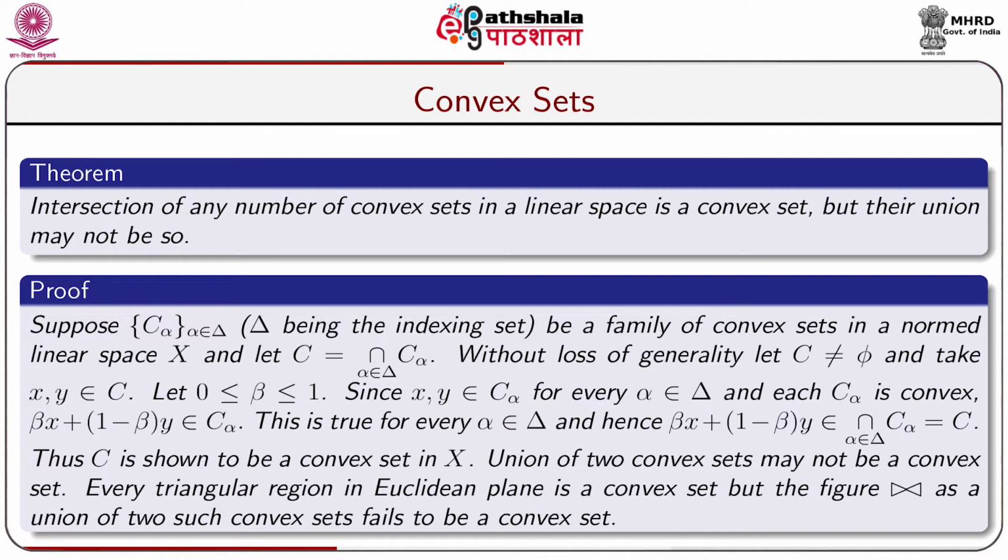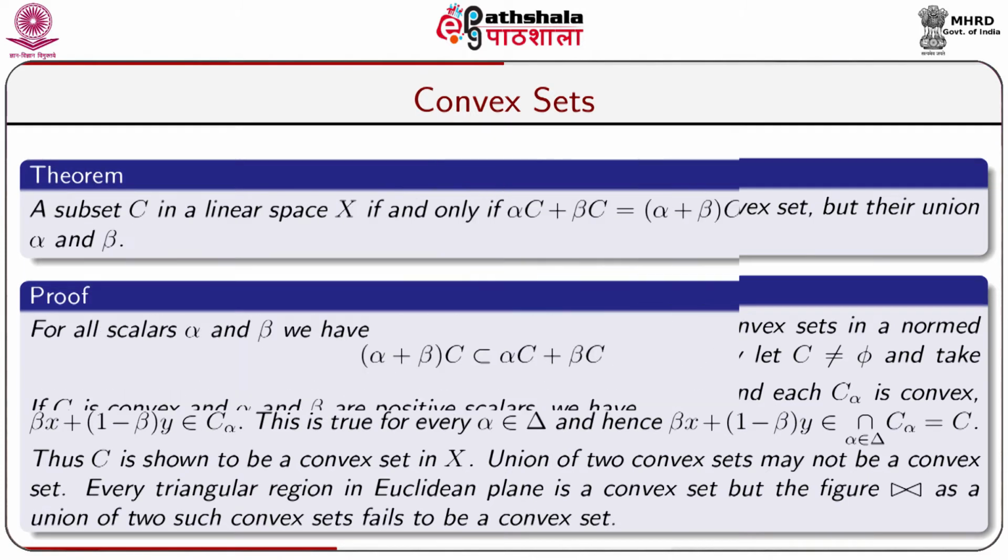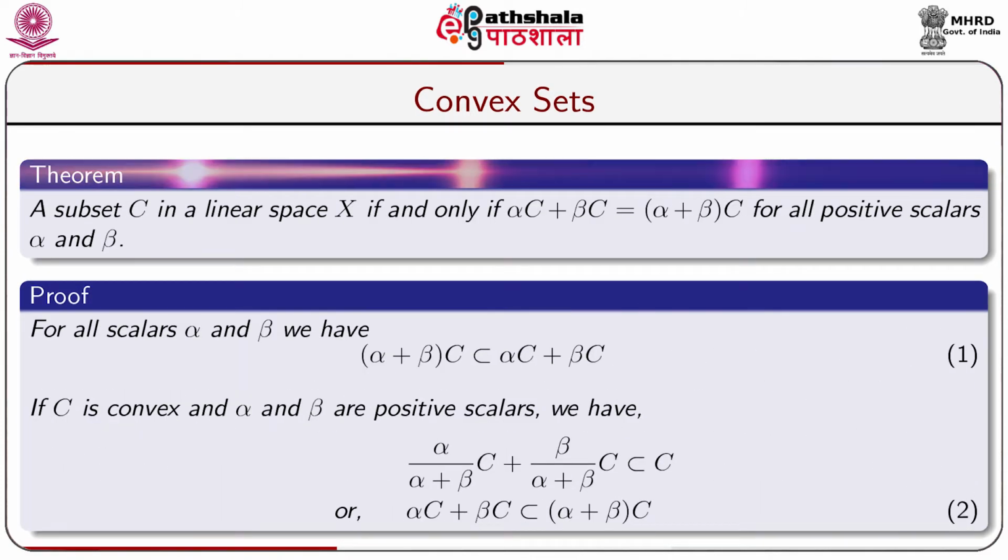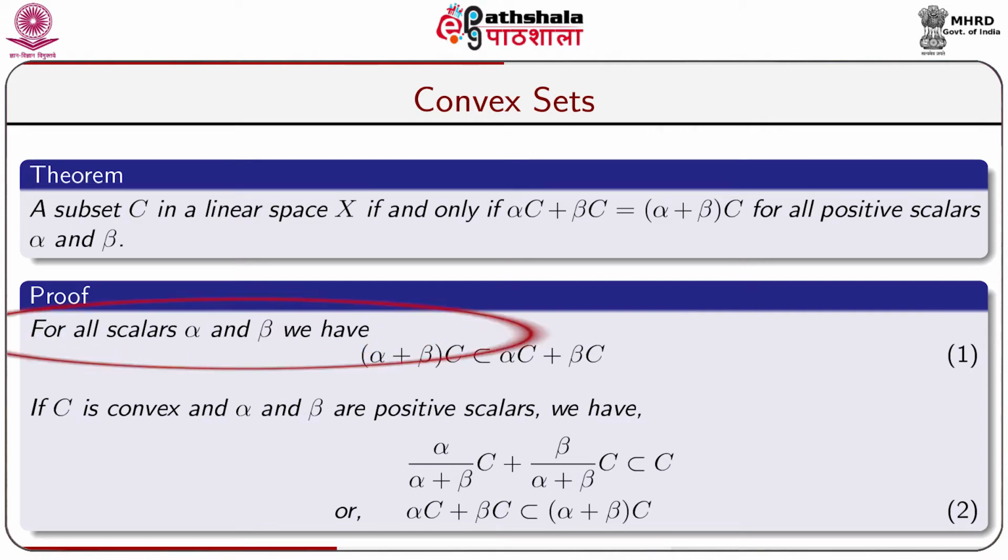The union of two convex sets may not be a convex set. Every triangular region in the Euclidean plane is a convex set, but the figure looks like this: joining the two triangles, left-hand side and right-hand side, as a union of two such convex sets fails to be a convex set. A subset C of a linear space X is convex if and only if alpha C plus beta C equals (alpha plus beta) C for all positive scalars alpha and beta. Now, we go to the proof. For all scalars alpha and beta, we have (alpha plus beta) C is a subset of alpha C plus beta C.